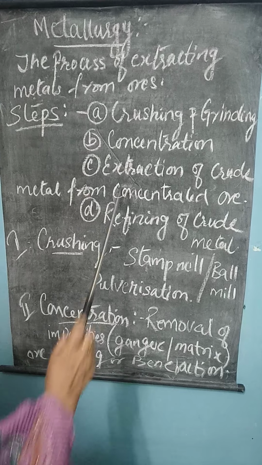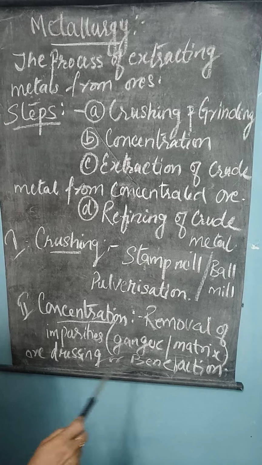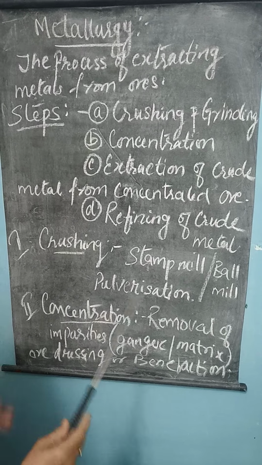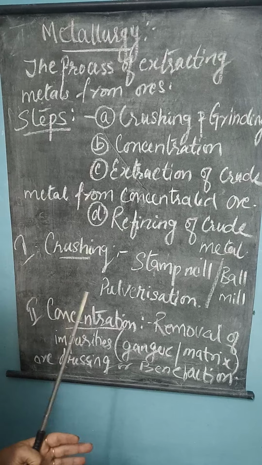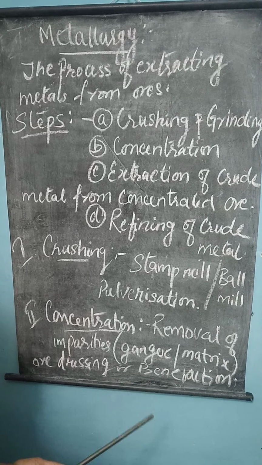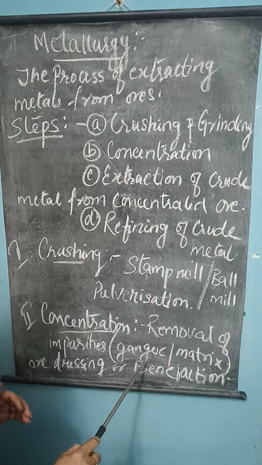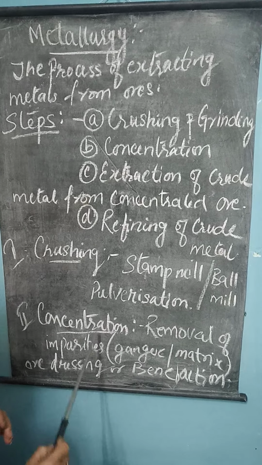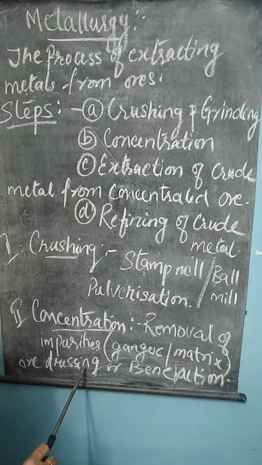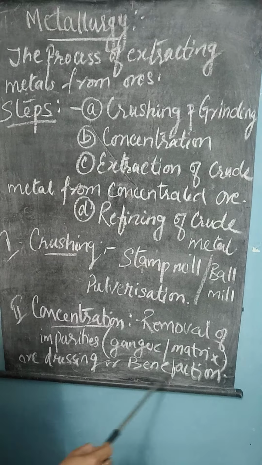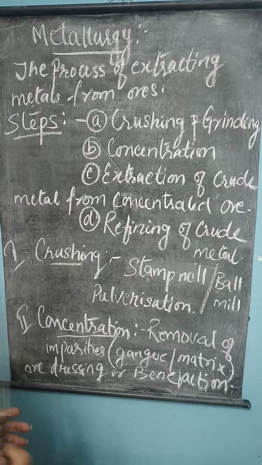Next we'll see the concentration. Concentration means removal of impurities. As soon as impurities are removed, what is left behind has more metal than impurities. The impurities are also known as gangue or matrix here, and this process of concentration is also known as ore dressing or beneficiation. These two terms can also be used for the concentration of ore.